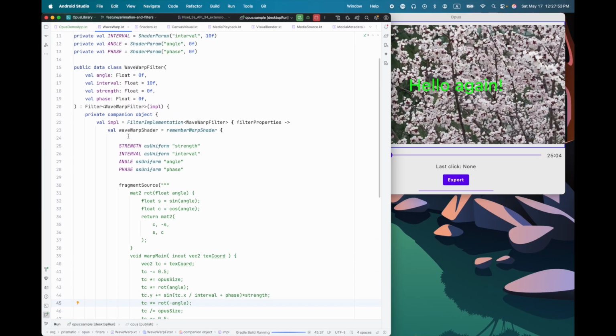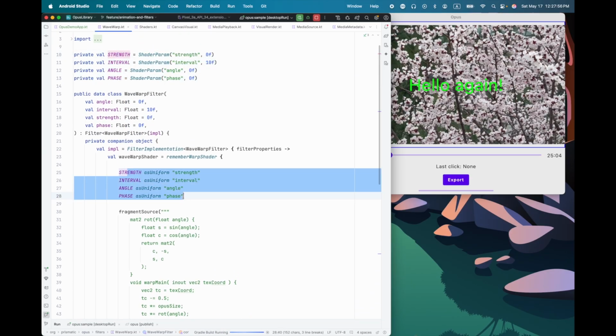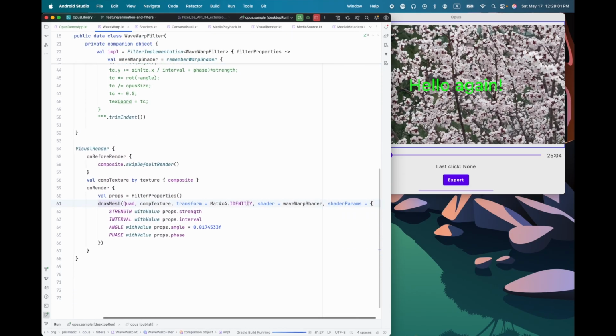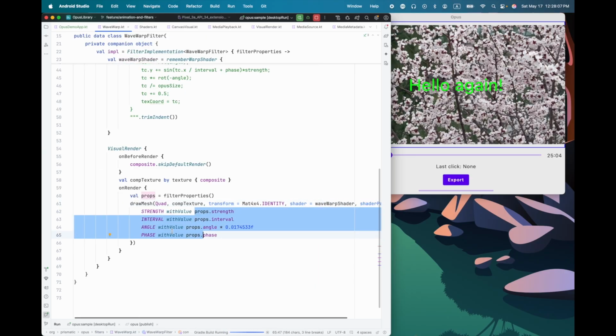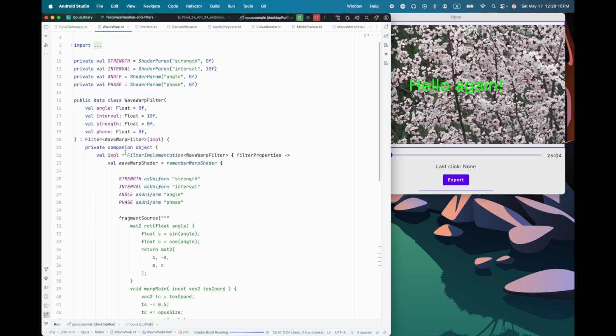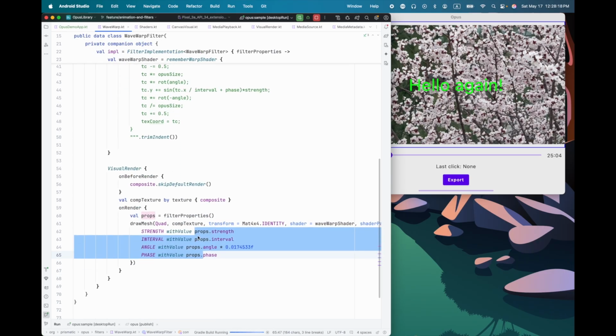And you can see we have a DSL up here for defining uniforms. And down here, I'm calling draw mesh, and I'm giving it the shader and the uniforms that I want to pass in. And so the only thing that's really different between this and an ordinary composable function is that the filter instance is provided via this filter properties call. So that allows us to handle this all at render time, and therefore it can be animated because it happens when we're actually rendering that particular frame.